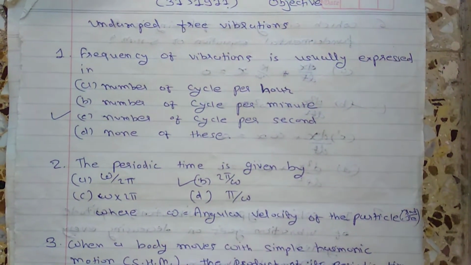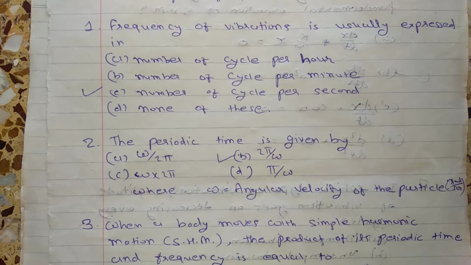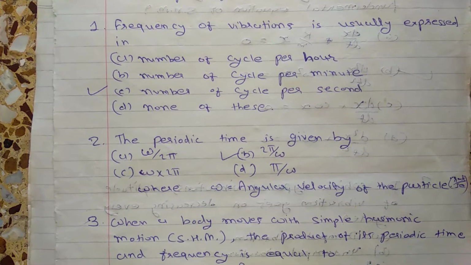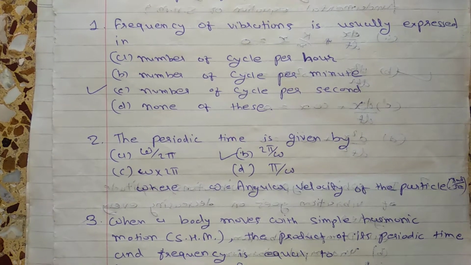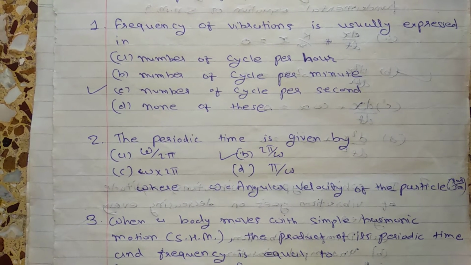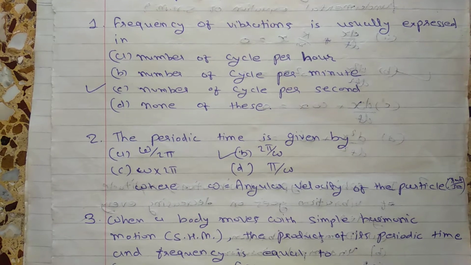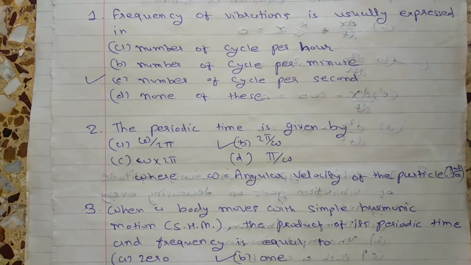Second question: periodic time is given by 2 pi by omega. Okay, periodic time Tp equal to 2 pi by omega, where omega is the angular velocity of the particle. So Tp equal to 2 pi by omega. So the right answer is B.